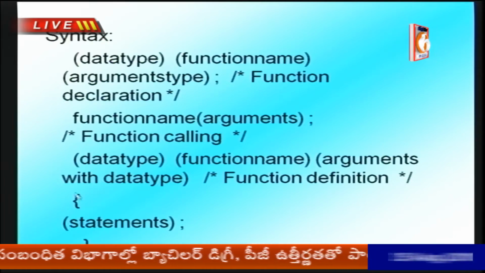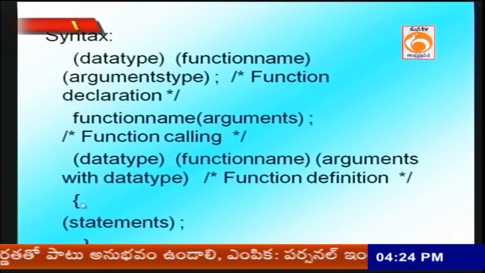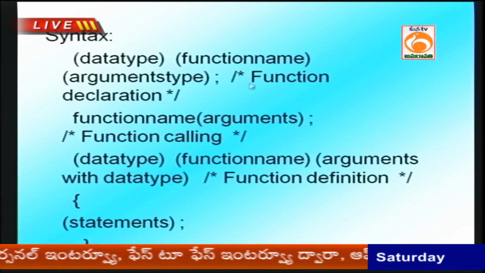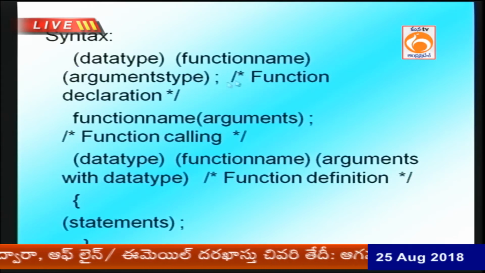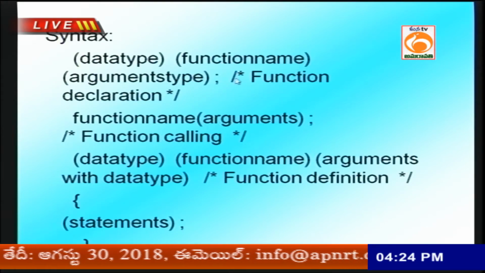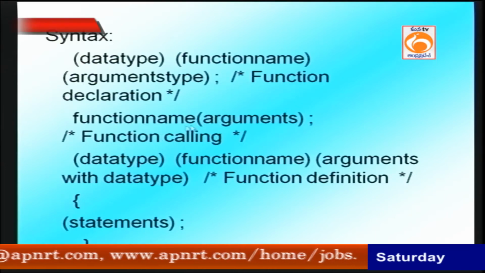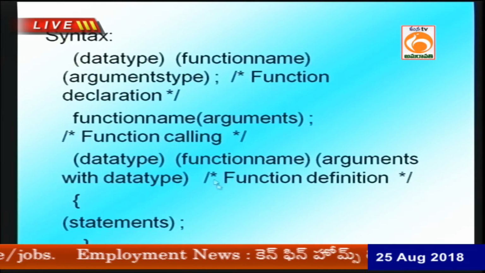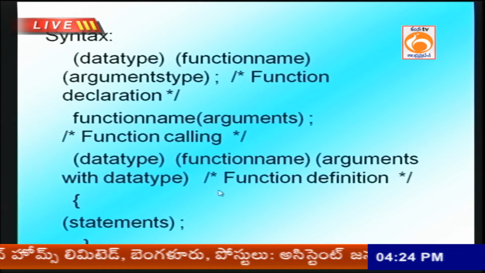Here you have to write the body, what the function actually does. Where should the function declaration step be defined? Before the main function. In your C program, main function is compulsory, and before main it should be used. Inside the main, function calling, inviting the function. After the main, you have to write the function definition or function body.